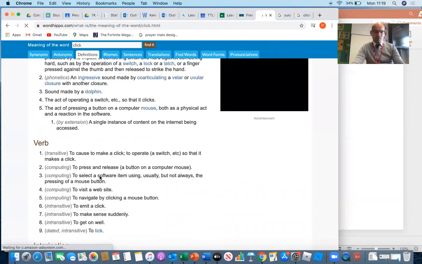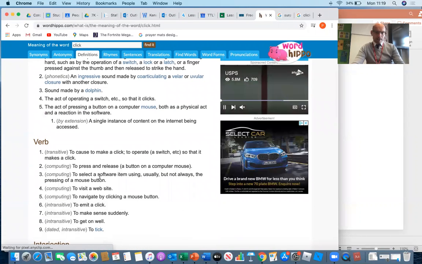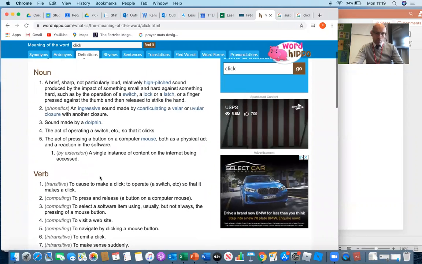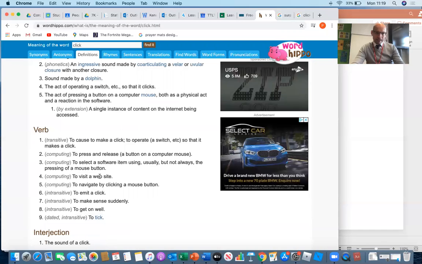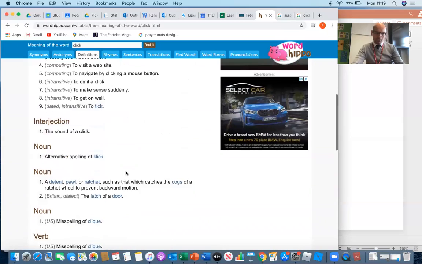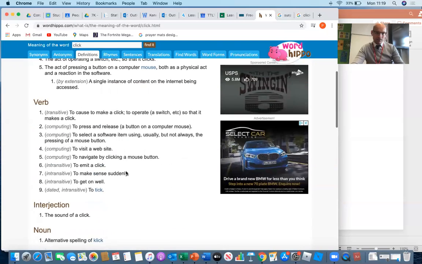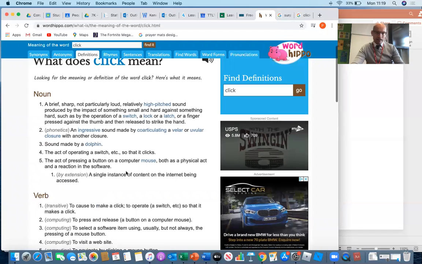Okay, so lots of meanings of the word click, and I can tell you that in this poem, it's indicating the noise of taking a picture when you click something, a little bit like when you click a mouse. So that's what we're looking at here, but there's lots of different meanings of the word to click.